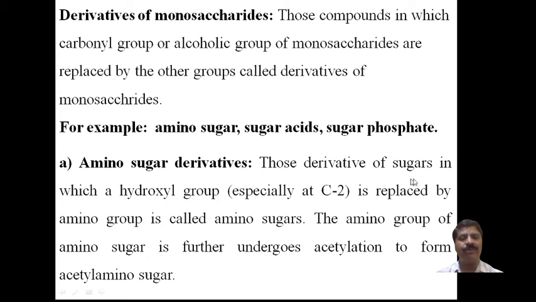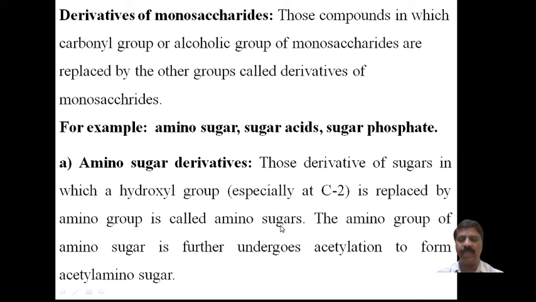Therefore, those derivatives of sugar in which the hydroxyl group, specifically the secondary alcohol group at position 2 only, because OH groups are present at different carbon positions, is replaced by an amino group are called amino sugars, or amino derivatives of sugars, or amino derivatives of monosaccharides.